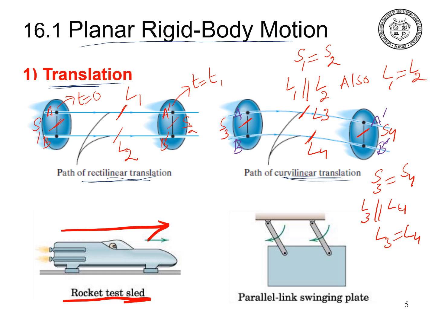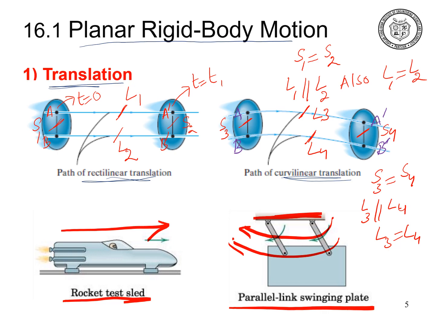The example of the curvilinear translation motion is the parallel link swinging plate. This plate is connected to a fixed spot using links, and these links rotate in a curvilinear motion about that fixed spot. As a result of the motion of these links, the plate also moves in a circular motion around that fixed spot. So the parallel link swinging plate can be an example of the curvilinear motion, and we can consider it as a rigid body. During the motion of the rocket test sled as well as the parallel link swinging plate, each and every particle on those rigid bodies does not change its location.